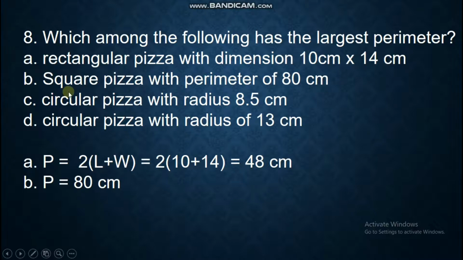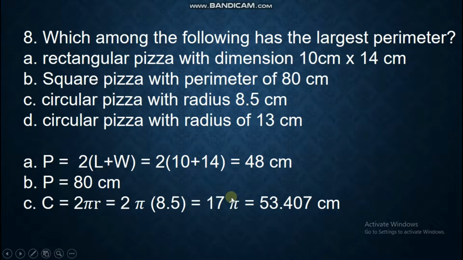So this is a trick question. Some of the students will really solve for the perimeter considering 80 as the side, and the formula for the perimeter of a square is 4s, or s plus s plus s plus s. In this case, we will not solve it because 80 centimeters is already the perimeter.